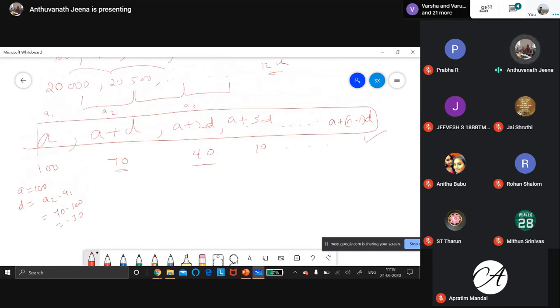This is the general formula: A plus (N minus 1) into D. Keep these formulas in mind and we can easily find the answer.